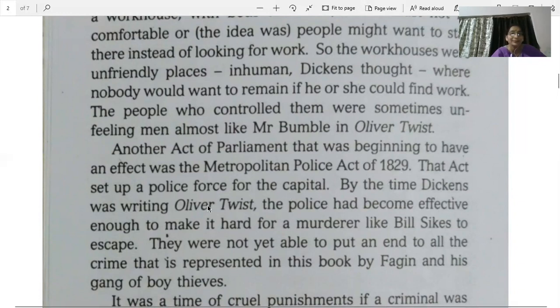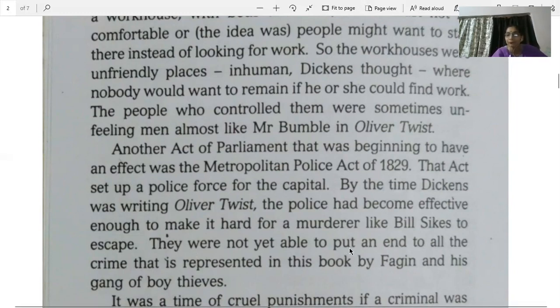By the time Dickens was writing Oliver Twist, the police had become effective enough to make it hard for murderers like Bill Sikes to escape. After this act was implemented, the police had the right to catch the thieves, the culprits, the murderers, everyone, and they were given very strict punishment.